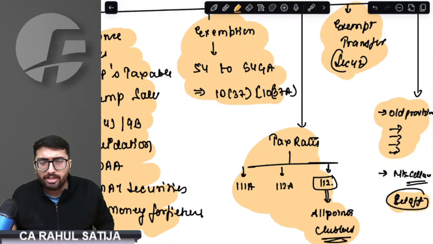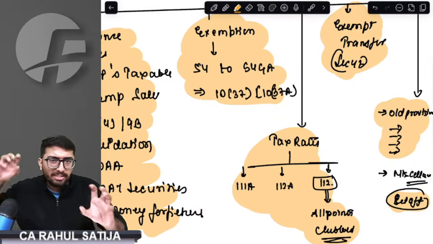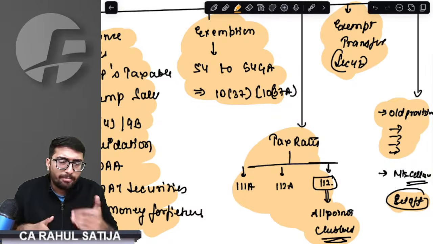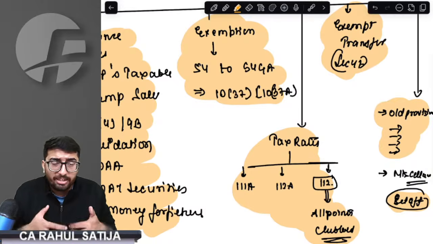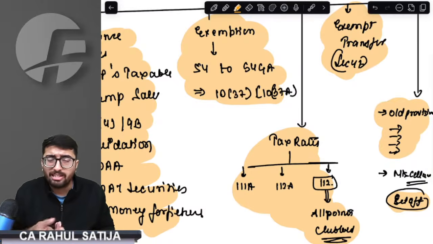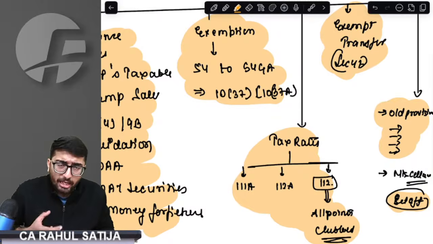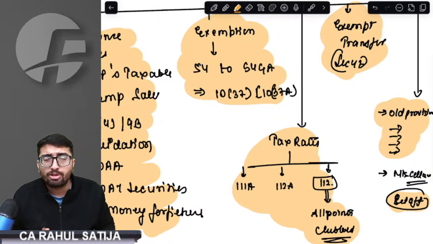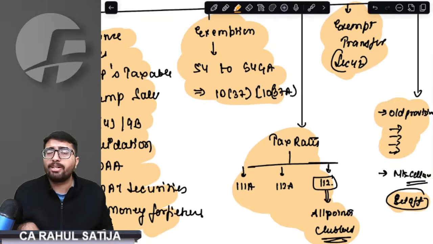If we gift our asset to any person, sir, if we have parent subsidiary transferring any asset, if we have any amalgamation, if we have any demerger, sir, if we transfer any assets in reverse mortgage scheme, if we transfer in stock lending scheme, if equity oriented mutual funds merge with other equity oriented mutual funds, or debt oriented merged with debt oriented, sir, in case a proprietor converts itself into a company, a partnership firm converts itself into a company, or any company converts itself into LLP. At last, sir, we understood conversion of securities, and we understood how we calculate cost of acquisition, improvement, period of holding, and indexation in all these exempt transfer cases.